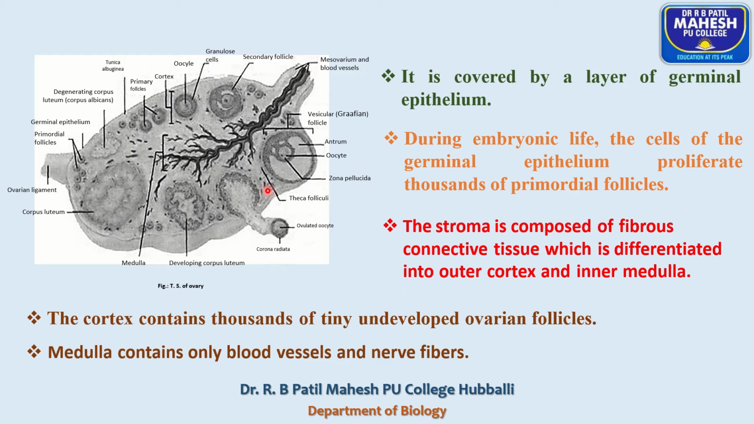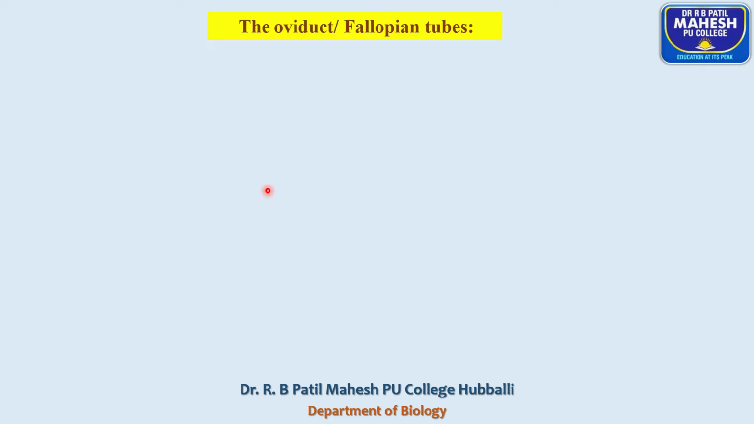Within the follicular cells, the oogenesis process takes place, and the follicular cells of the ovary secrete two female sex hormones, or ovarian hormones. One is estrogen, the second one is progesterone. So this is about the ovary.